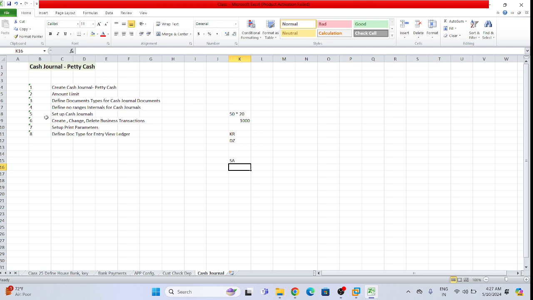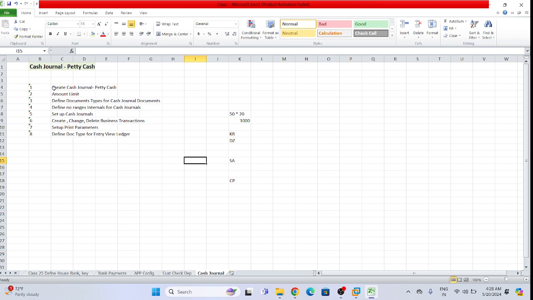Same way, SAP recommends creating a separate document type for cash journal documents. Let's suppose it will be CP. If it is the CP document type, we can understand simply it is a cash journal document, not a GL document. So we need to define document types also for cash journal documents, to understand that these documents belong to cash journal only.